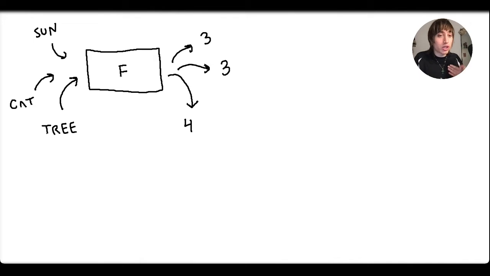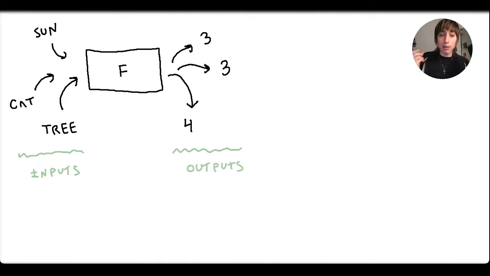Alright, so the information I give to the function are the inputs. That's what I put in. Makes sense, right? Inputs. What the function produces are called the outputs. The set of inputs that my function can accept is called the domain. So in this case, the domain of this function is words.